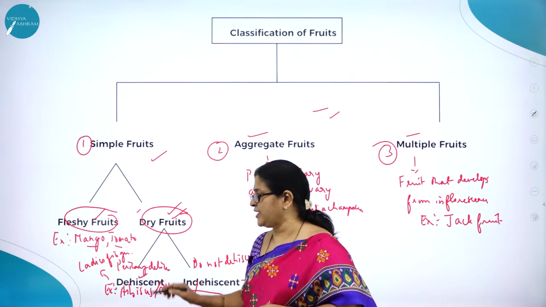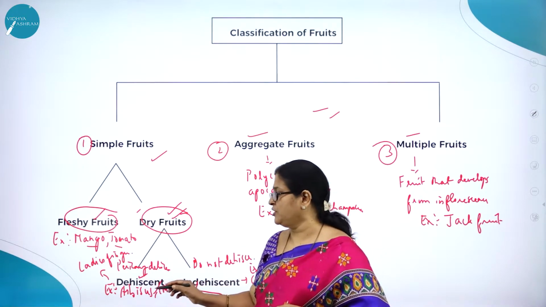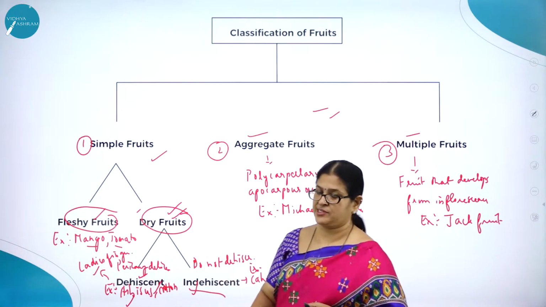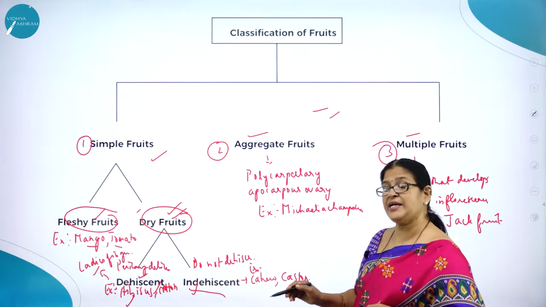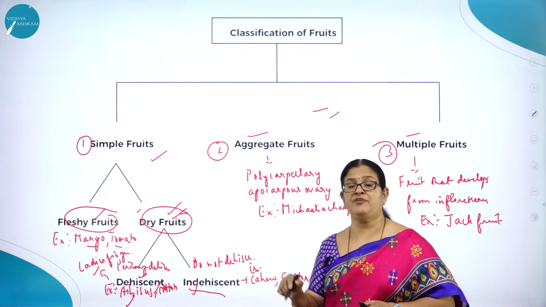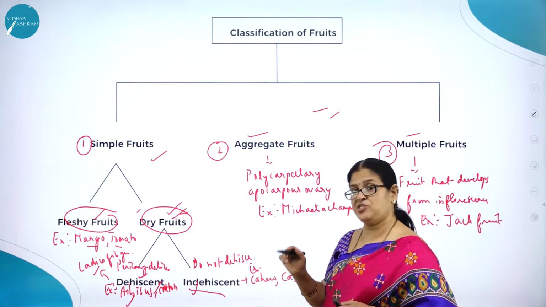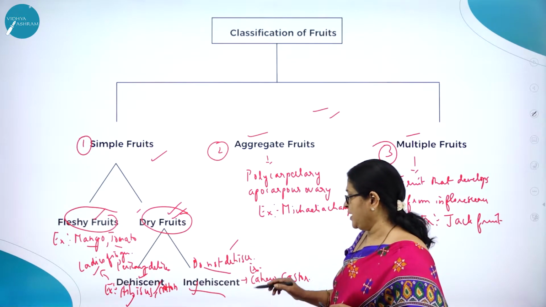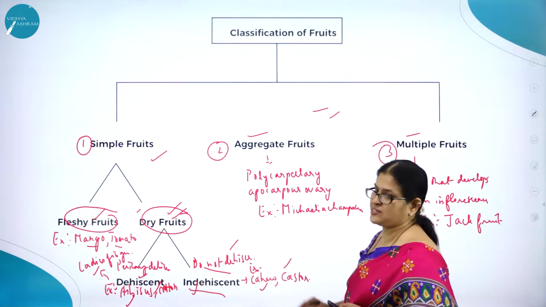Here you can take the example for dry dehiscent fruit: lady's finger, cotton, hibiscus. What do you mean by dry indehiscent? Even on attaining maturity, the pericarp will not dehisce, will not break open. Examples are cashew and castor.